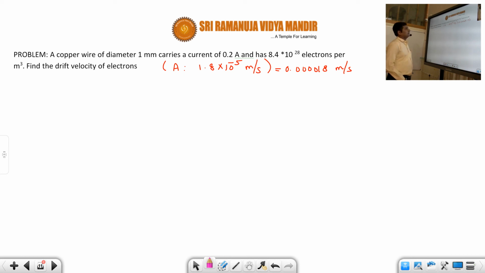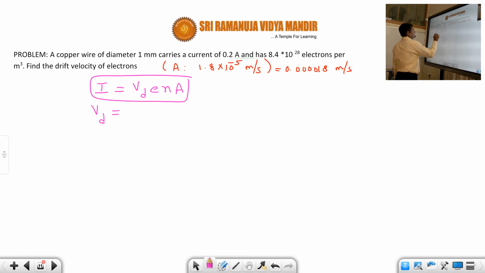A copper wire of diameter 1 mm carries a current of 0.2 amperes and has 8.4 into 10 power 28 electrons per meter cube. Find the drift velocity of electrons. So just now we have seen, students, what is the drift velocity? Before that, what is the relation between current and drift velocity? I is equal to Vd into N into A. Okay, so from this we can write Vd is equal to I by e into N into A, where given